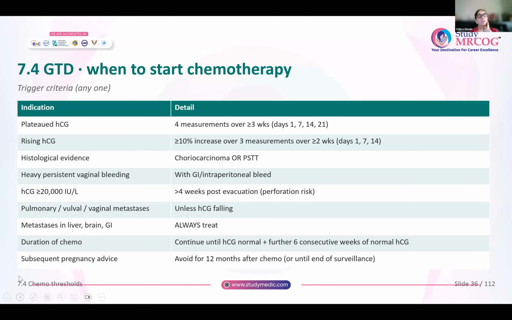Or if the levels of beta HCG are rising, more than 10% increase over 3 measurements over 2 weeks, so day 1, 7 and 14, if you see that the measurements are rising. Or histologically, you are going to send all the products, or if the woman has undergone, unfortunately, a hysterectomy or whatever, there is choriocarcinoma, or sometimes she has undergone some surgical evacuation of the uterus, and you see there is a placental site trophoblastic tumor.